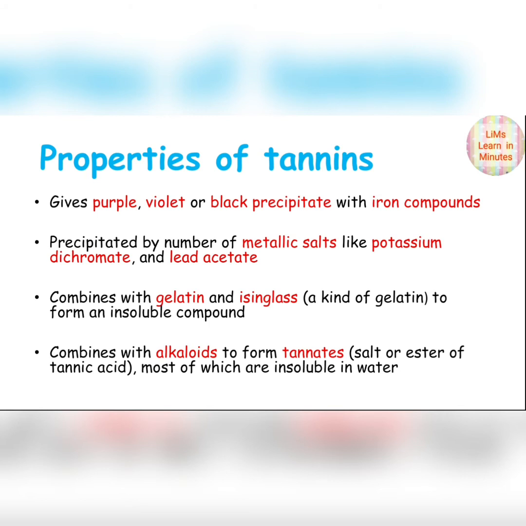Tannins are precipitated by a number of metallic salts like potassium dichromate and lead acetate. They combine with gelatin and isinglass, which is a kind of gelatin, to form an insoluble compound. Tannins also combine with alkaloids to form tannates. Tannates are nothing but the salt or ester of tannic acid, most of which are insoluble in water.